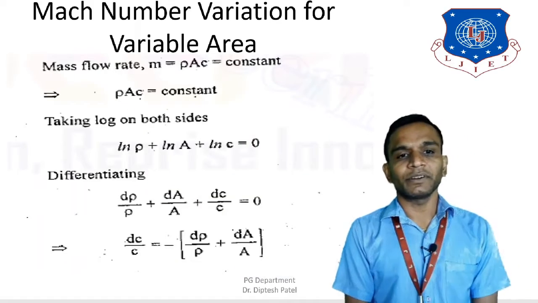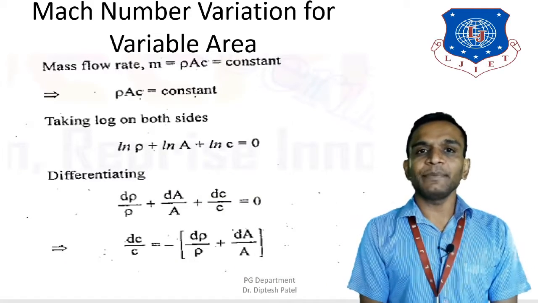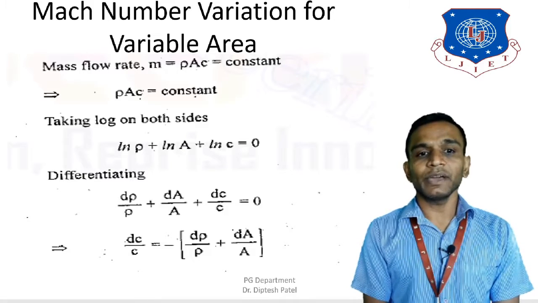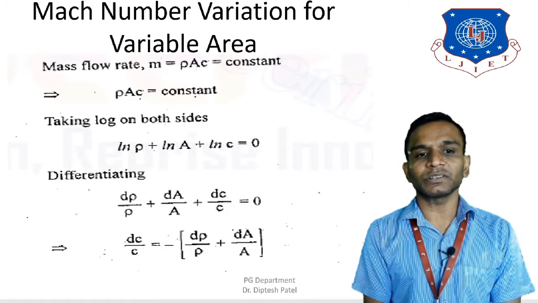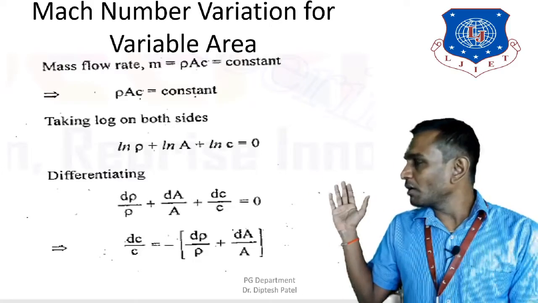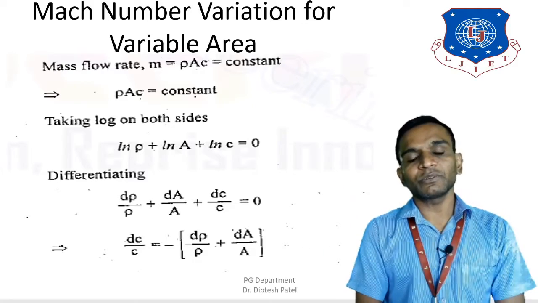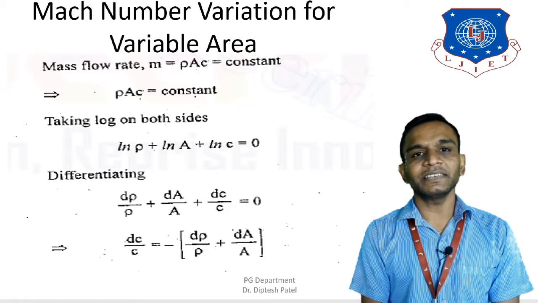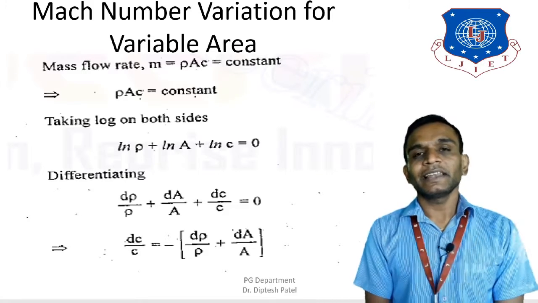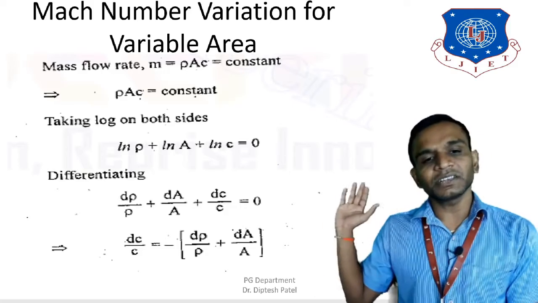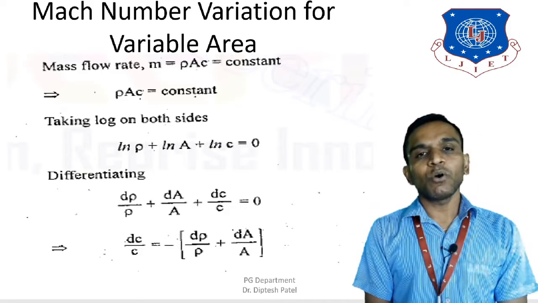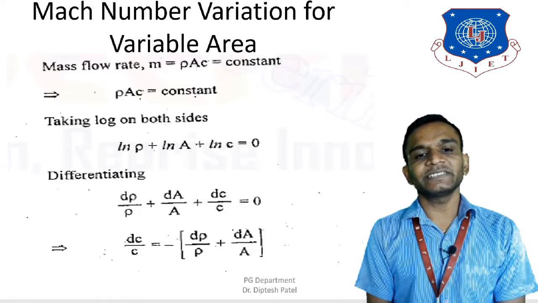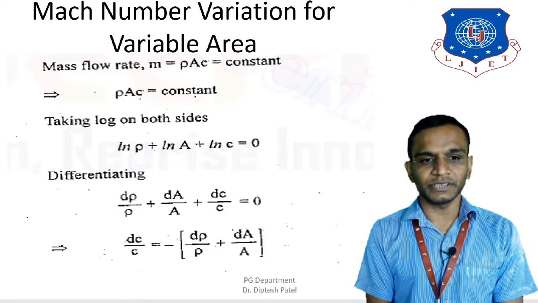Now let's move forward. We know that the mass flow rate m is equal to rho A C, and that is constant. Since rho A C is constant, we take the log on both sides, and we can write ln rho plus ln A plus ln C is equal to 0. Now let's differentiate this equation, and we get d rho upon rho plus dA upon A plus dC upon C is equal to 0.